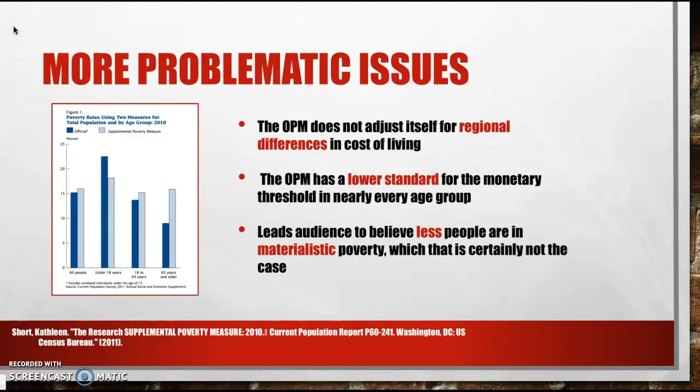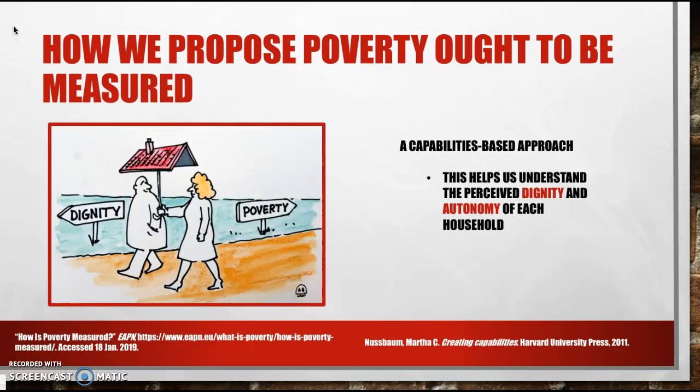Effectively, any poverty measure that uses income as its sole or even primary measuring factor is inherently problematic and doesn't truly provide us with an accurate picture of people's well-being, which is the whole point of analyzing poverty in the first place. This leads us to our proposed system of poverty analysis, a capabilities-based approach. Rather than following the OPM and SPM and using a research-based approach in analyzing human well-being, we contend that it's more accurate to examine the combined central capabilities any given individual or group has. This we can measure by the functionings of each household.